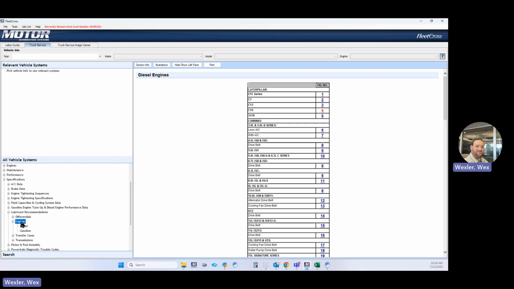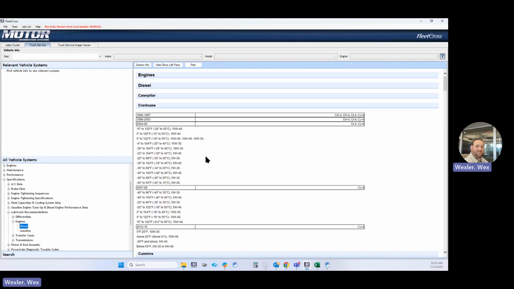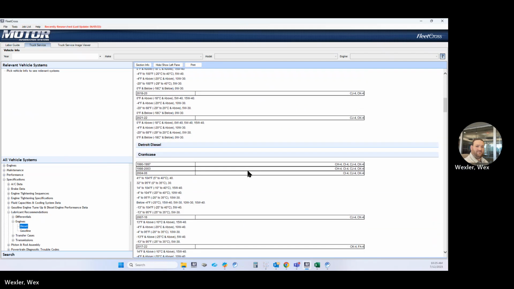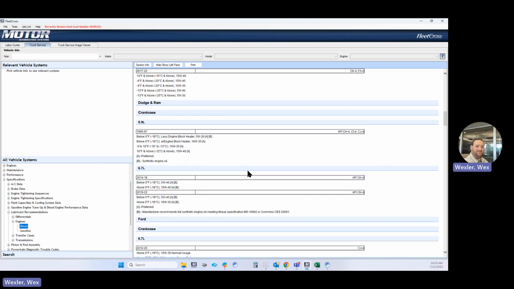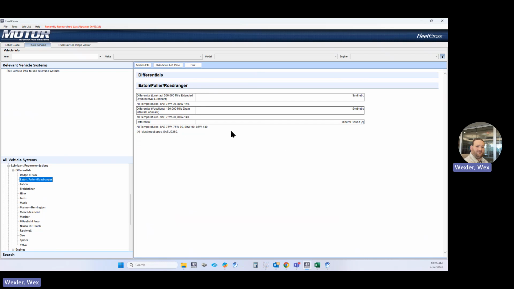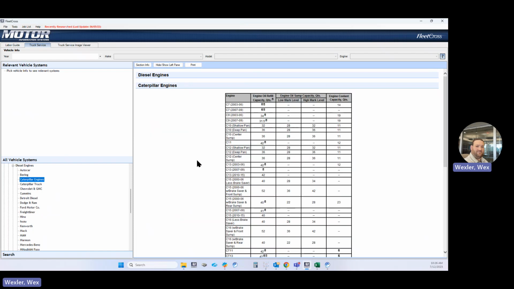Lubricant recommendations. This is going to be very helpful as well. Sorted out by the different engine, also for differentials as well. Grab an Eaton here. So you can see the type of fluids that are recommended. Fluid capacities for diesel engines like a CAT.